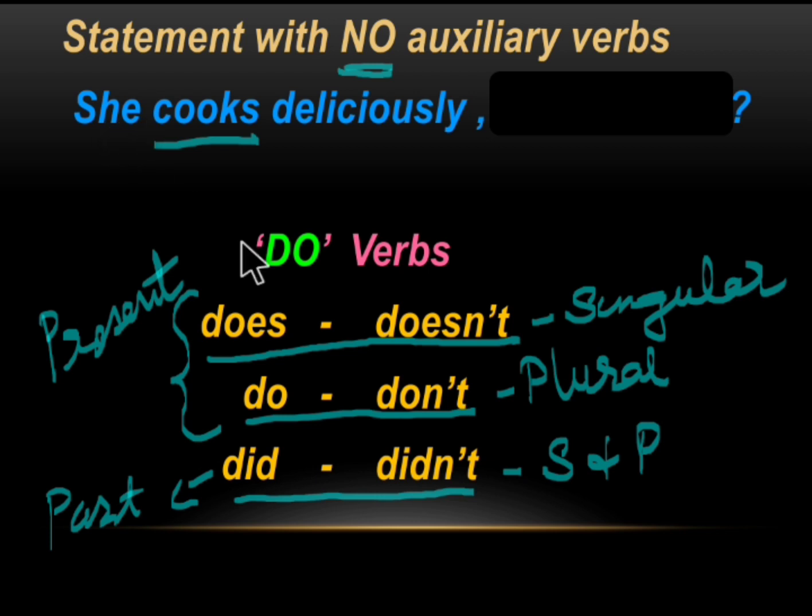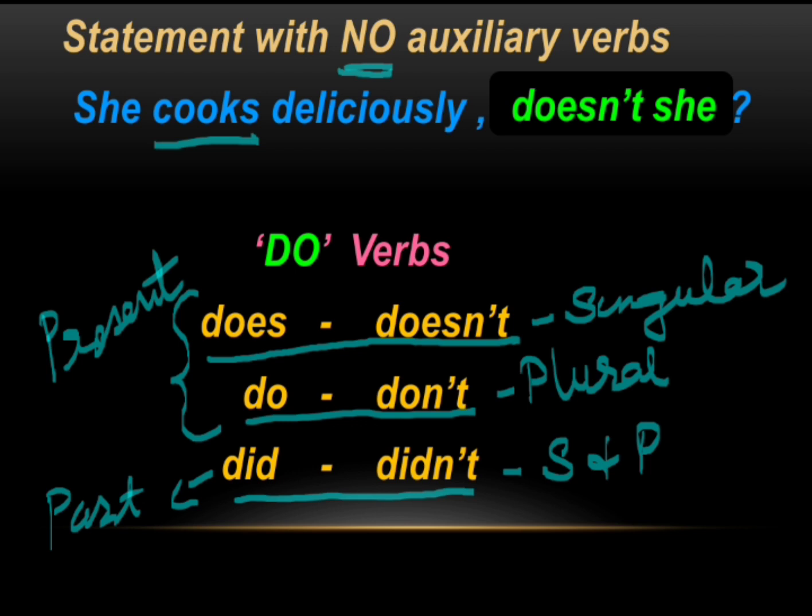So for singular form it is either does or doesn't, and cooks is present tense, so does or doesn't. Cooks is a positive word, so we should use a negative here, and so we use doesn't, and thus the question tag is doesn't she.